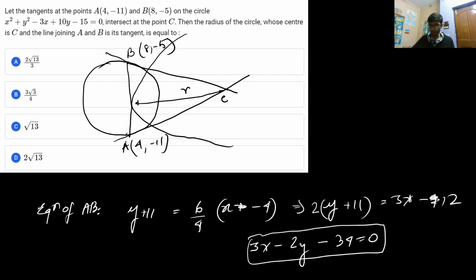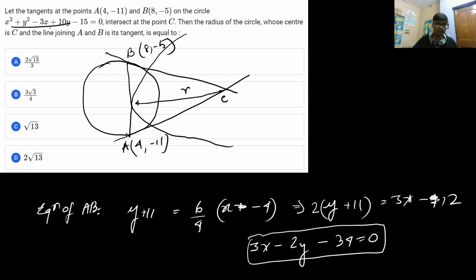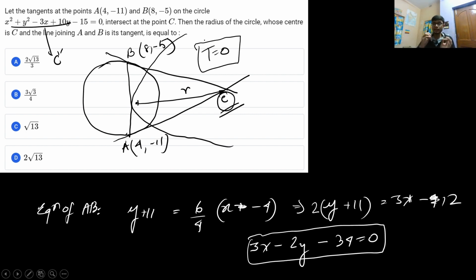Now you need to get to the coordinate C. For getting the coordinate C, C will act as a point from which AB will be the chord of contact for the particular circle. Let me represent the first circle as the C dash circle. So for the C dash circle, from the point C, AB serves to be the chord of contact, and we know the formula for the chord of contact is basically T is equal to 0.